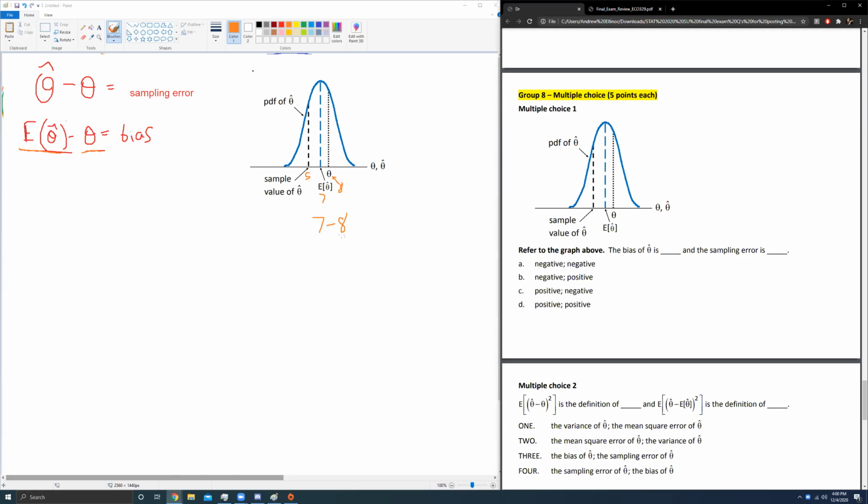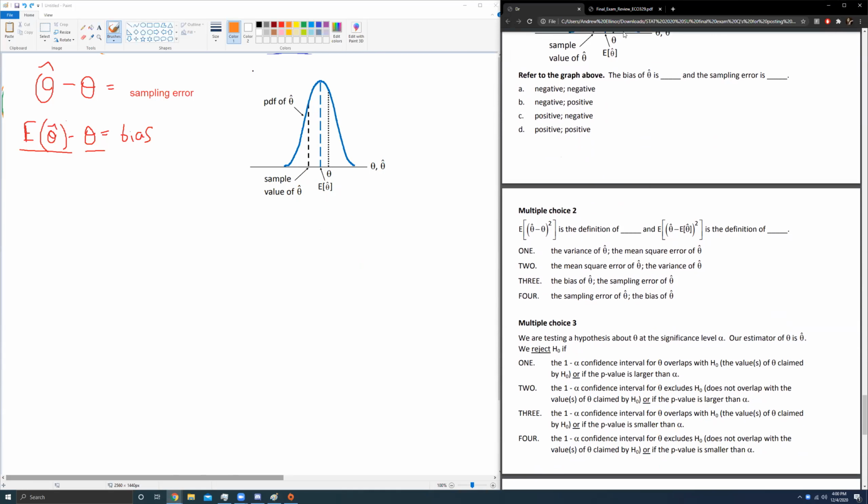Okay. What about the sampling error? Well, sampling error isn't the expected value of theta hat. It's just theta hat minus theta, and that would be 5 minus 8. So it's still negative. It's negative 3. So the answer is both negative. The bias and the sampling error are both negative, and it's just using these definitions of what sampling error and bias are. More definitions. I'm going to reference my cheat sheet.